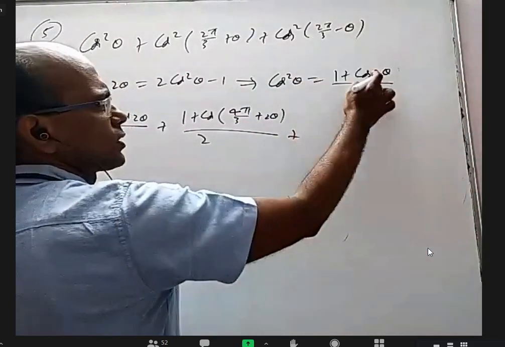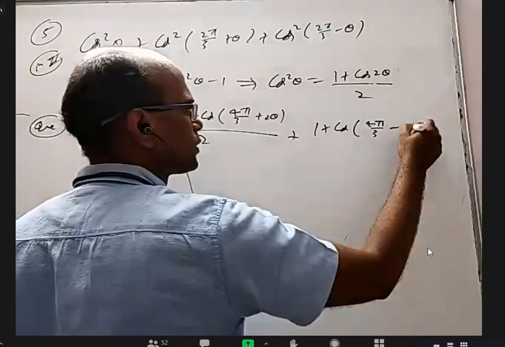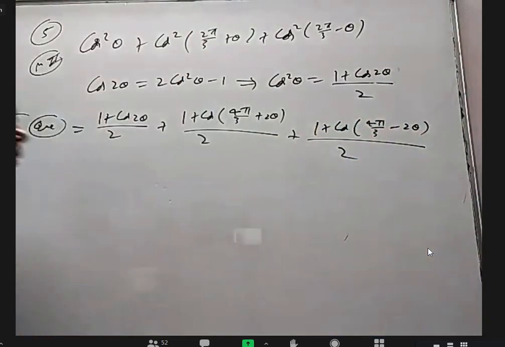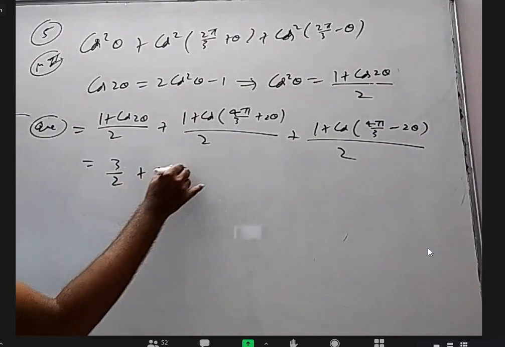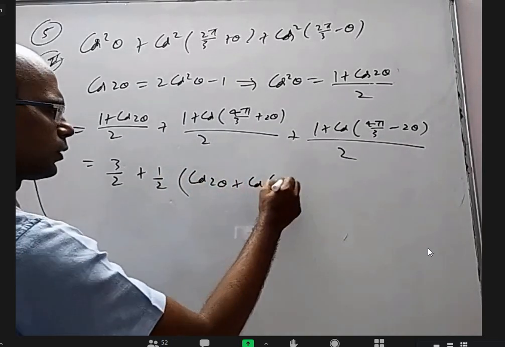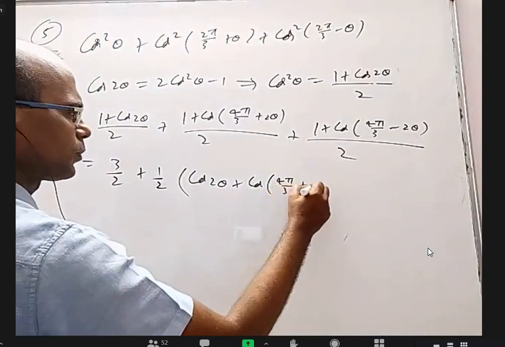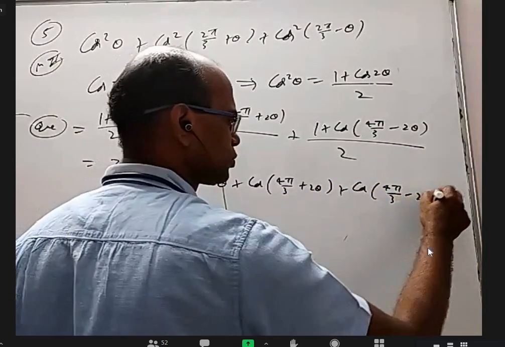And even this I want to use this formula: 1 plus cos 4 pi by 3 minus 2 theta by 2. 1 by 2 plus 1 by 2 plus 1 by 2 is 3 by 2. And another 1 by 2 common from other things, I'll get cos 2 theta, cos 4 pi by 3 plus 2 theta, cos 4 pi by 3 minus 2 theta.